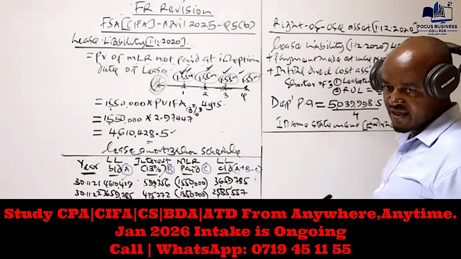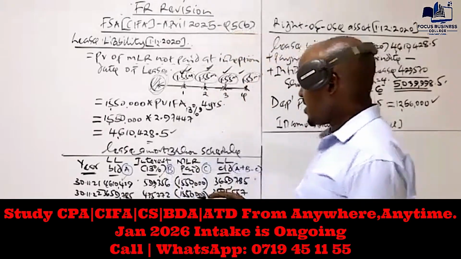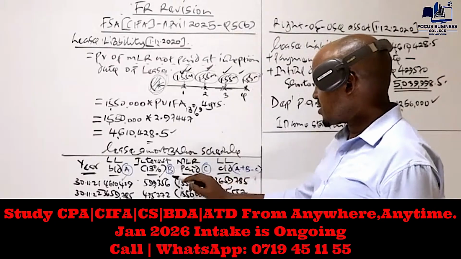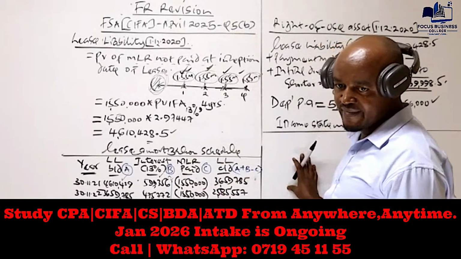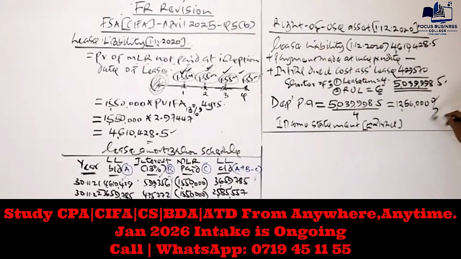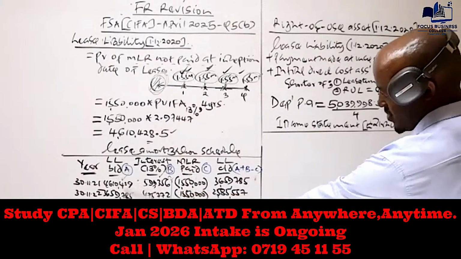In the income statement extract, the company is supposed to recognize two items. One, the interest, which should be recognized as part of the finance cost. Number two, the company should recognize this depreciation.